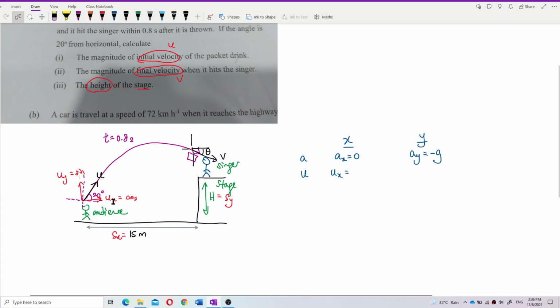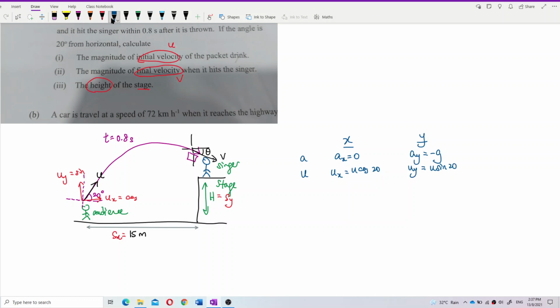That's why ux is cos, uy is sine. So ux is u cos 20 and uy is u sin 20.